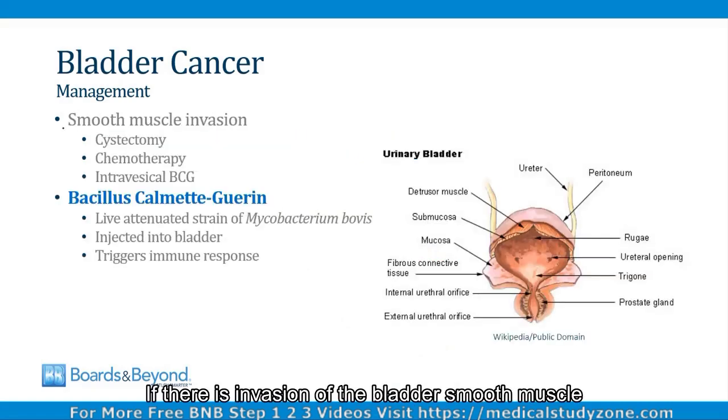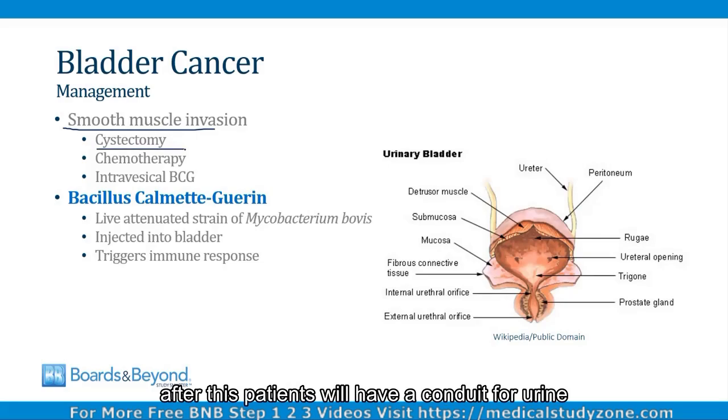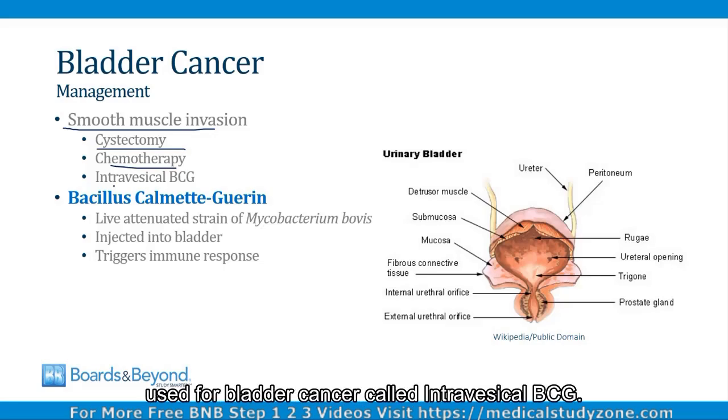If there is invasion of the bladder smooth muscle, then there are a couple of options. First of all, cystectomy, which is removal of the bladder, can be done. After this, patients will have a conduit for urine into a bag attached to the abdomen to drain urine. Chemotherapy can be used. And then finally, there's a special treatment used for bladder cancer called intravesical BCG.